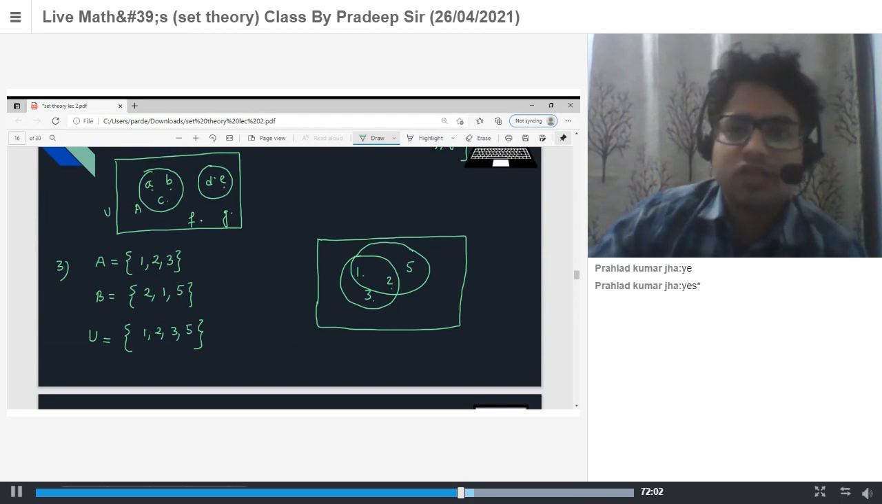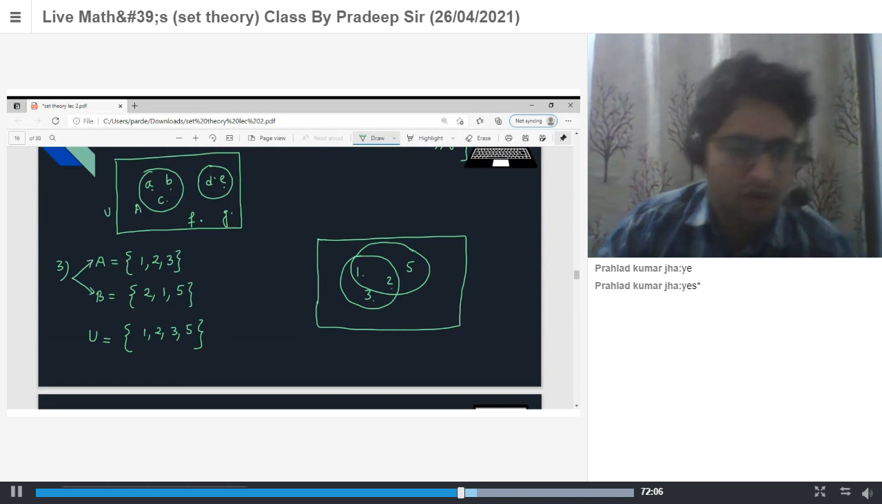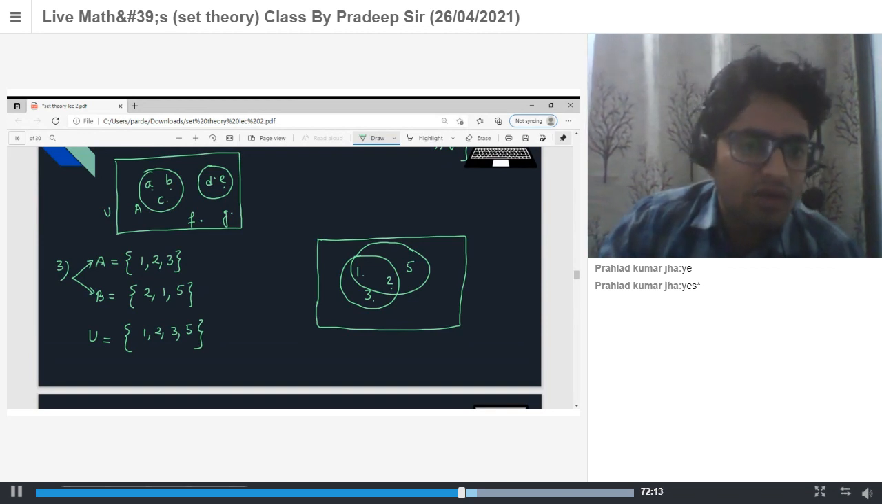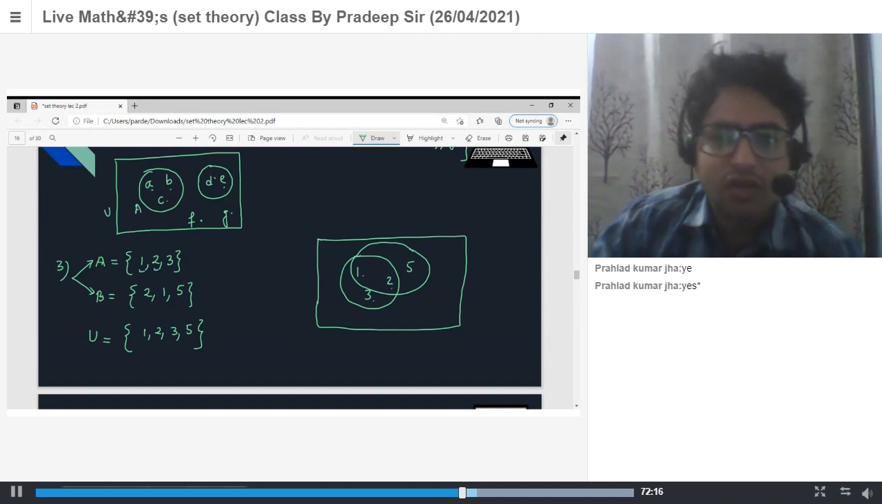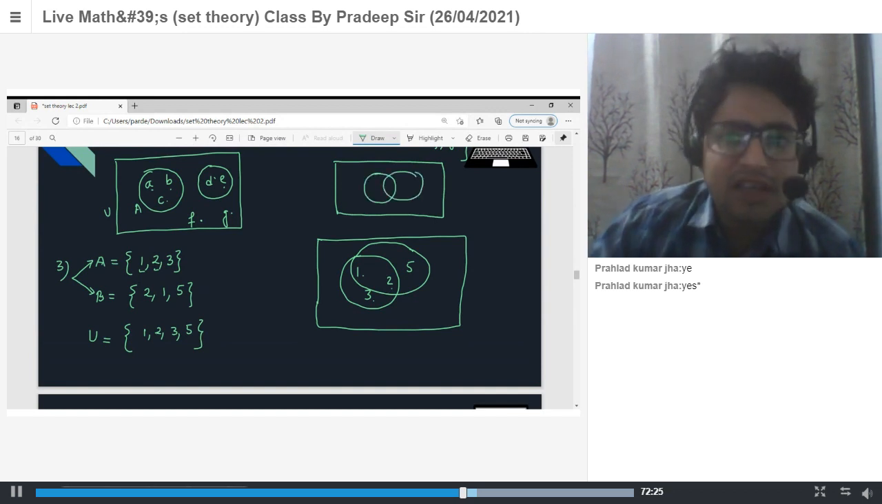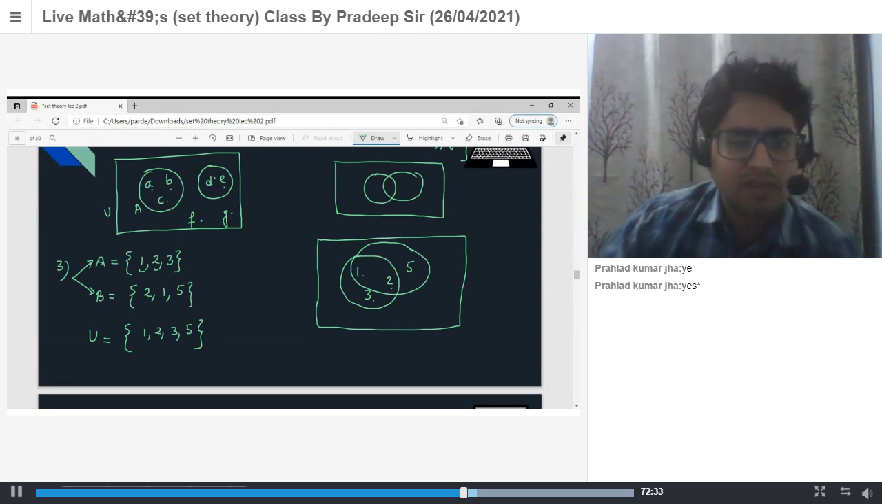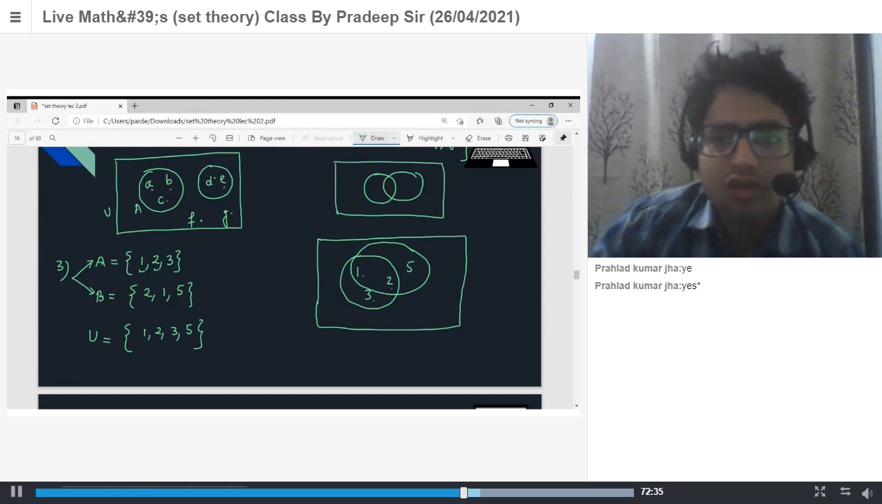So first of all, we find whether the circles for A and B are intersecting or not. If A and B have common elements, then the circles will intersect. So now we know elements 1 and 2 are common. So how to make it? First of all, draw your rectangle for your universal set. Then draw your circles. They are intersecting. Now, the intersecting portion is the collection of elements which are in A as well as in B. So write 1 and 2 here.